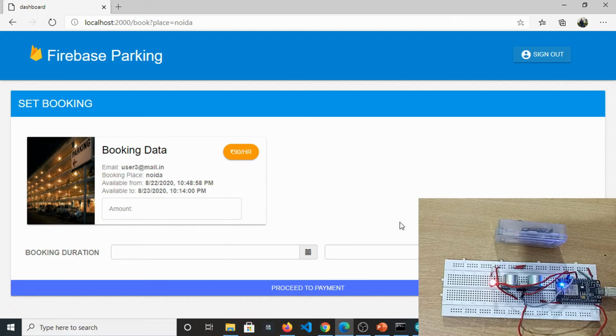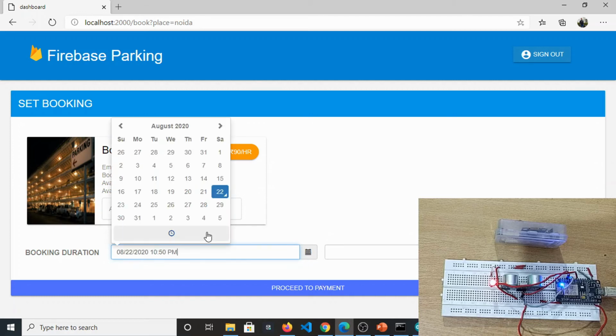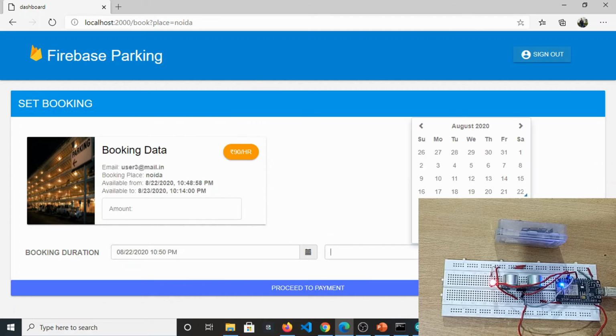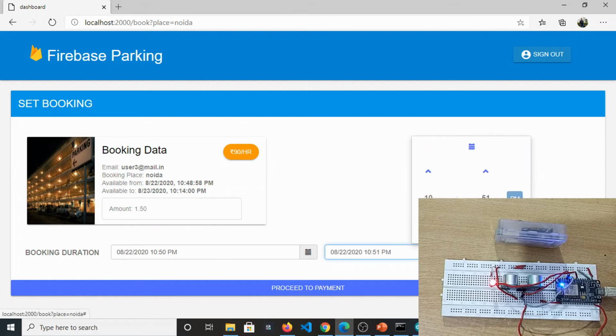This case is about what will happen if the user does not move his vehicle after the booking time expires. That is the case. Fine. So for the booking duration, we need to set it to 10:50. This is the current time right now, and let's make it very quick. 22nd of August, and the time will be 52. Only 2 minutes duration, and I will explain other things. The amount is only 3 rupees, and click on proceed to payment.